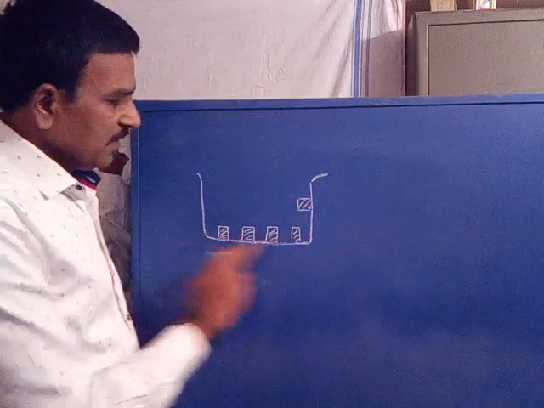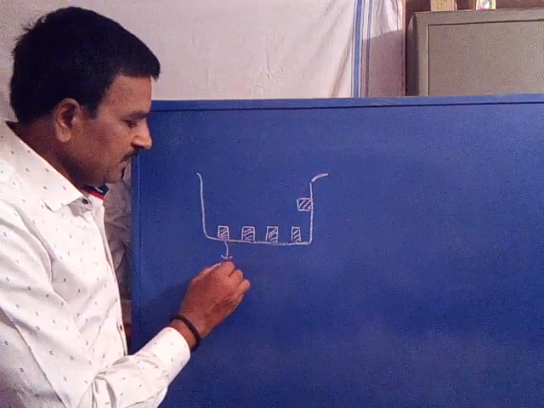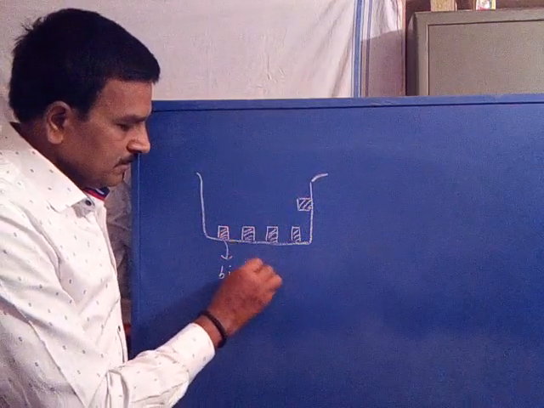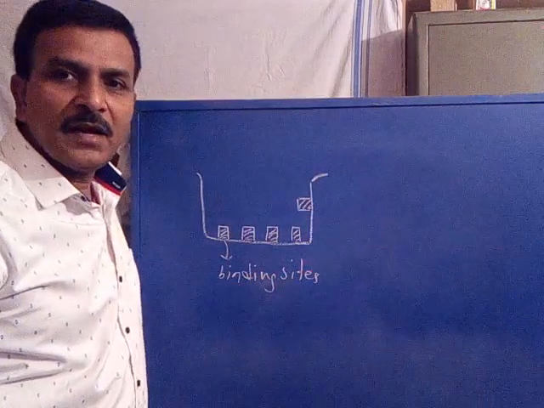Now this is the target. These are the binding sites available at the target.